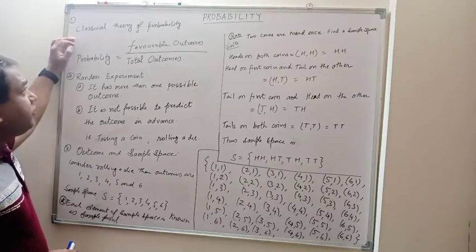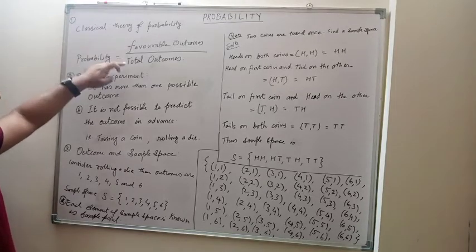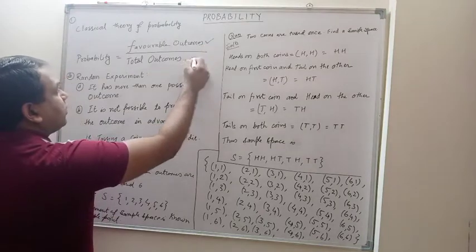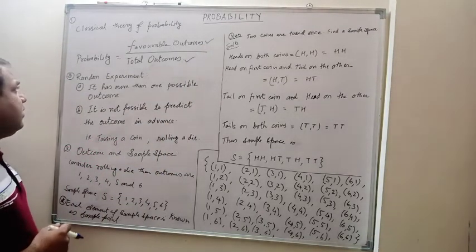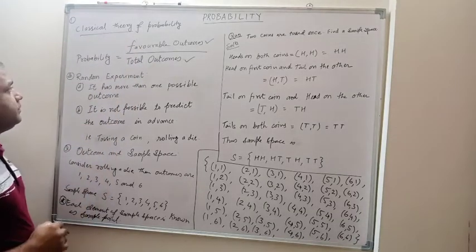So we'll first consider the classical theory of probability. This is nothing but the favorable outcome divided by total outcome. This is favorable outcome divided by total outcome, that will give you probability. And this is known as classical theory of probability.